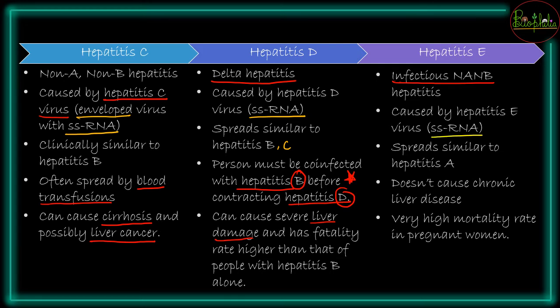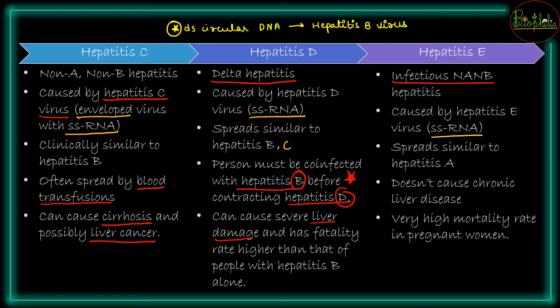So इतने सब होने के बाद, what did you understand? That only a double stranded circular DNA was found in what? It was only found in the hepatitis B virus, and hepatitis B virus में ही you are going to find your double stranded circular DNA. Others all will be having single stranded RNA as their genetic material. So that is one important point that you need to understand by the comparison of all these types.